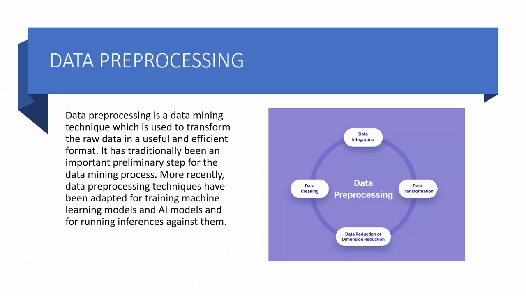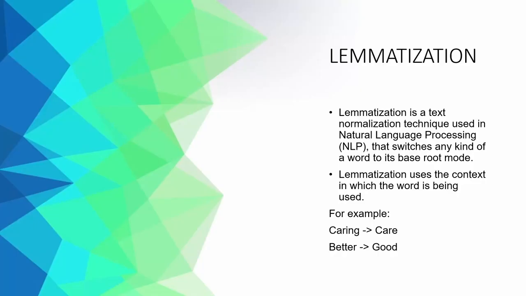Hi, this is Priyanka and I'll be explaining data pre-processing. Data pre-processing is the process of preparing raw data and making it suitable for a machine learning model. It is the first and crucial step while creating a machine learning model. It is not always the case that we come across clean and formatted data, and while doing any operation with data, it is mandatory to clean it and put it in a formatted way. So for this, we use the data pre-processing task. In this project, we use lemmatization, which is a normalization technique used in natural language processing that converts any word to its base root form.